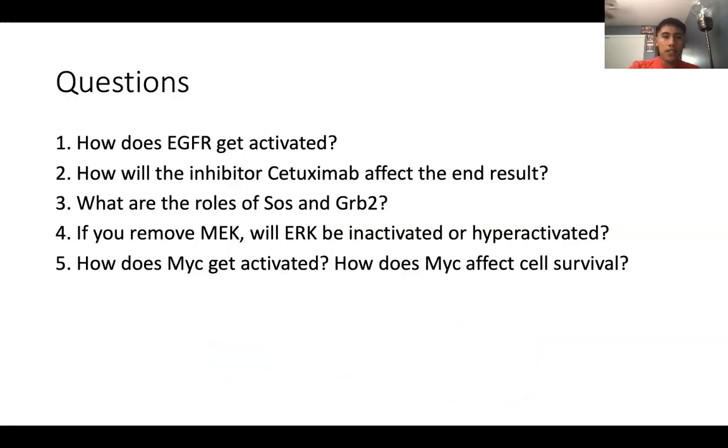So here are the questions. How does EGFR get activated? How will the inhibitor cetuximab affect the end result? What are the roles of SOS and GRB2? If we remove MEK, will ERK be inactivated or hyperactivated? How does MYC get activated? How does MYC affect cell survival?